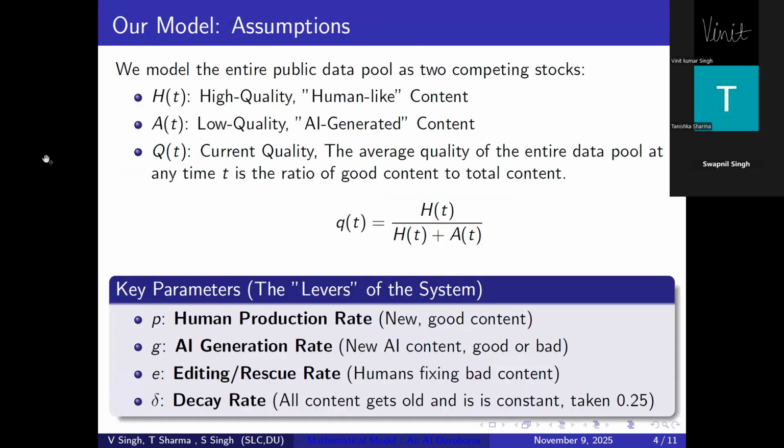Thank you, Tanishka. Now, to study this model mathematically, we model the entire public data pool as two content types. The first one is H(t), which is high quality human-like content. The second one is A(t), which is low quality, that means AI generated content. And we introduce five key parameters. The first one is R, the rate of new human content. G, the rate of AI generated content. E, the rate at which humans edit or fix AI content. D, the model diversity factor.